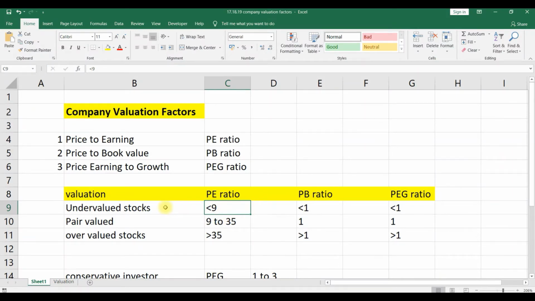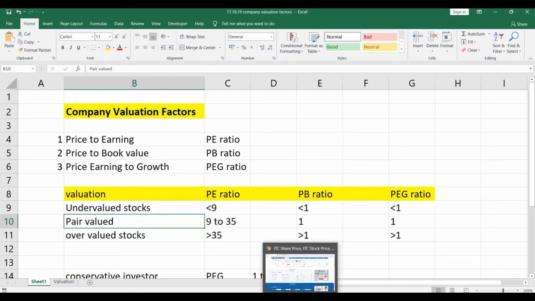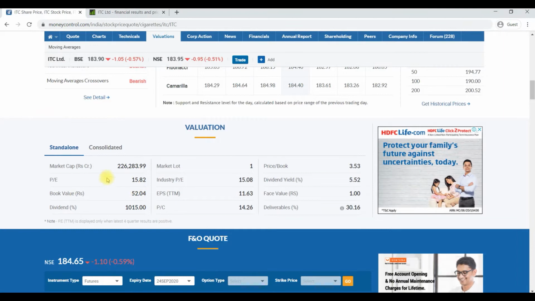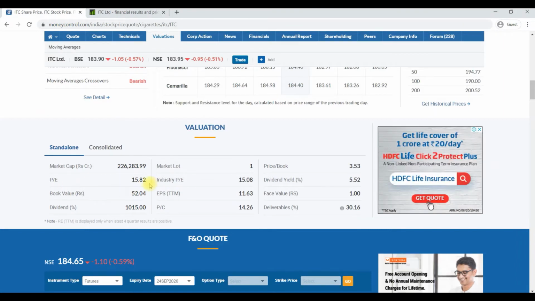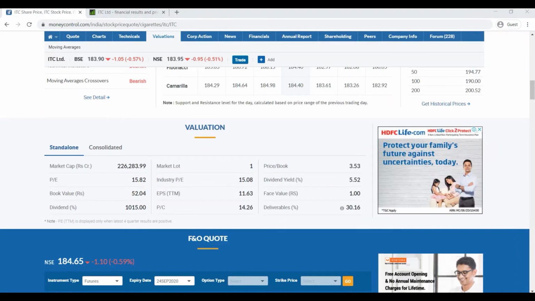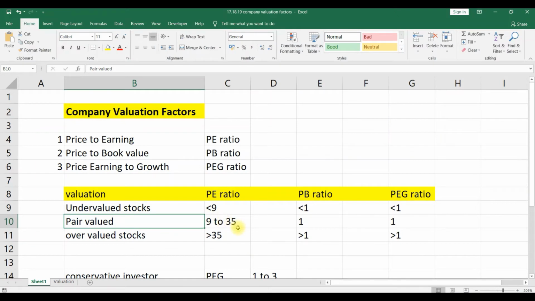A PE from 9 to 35 is called fair valuation. So ITC comes under fair valuation because its PE ratio is 15. It is higher than 9 and below 35, so it's called fair valuation.